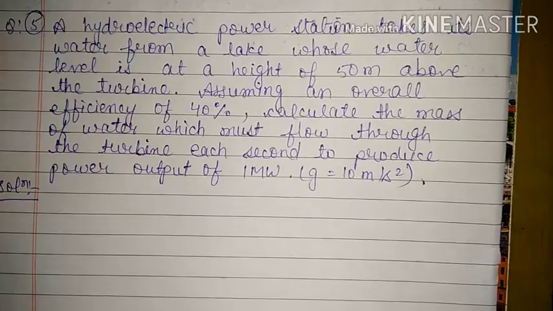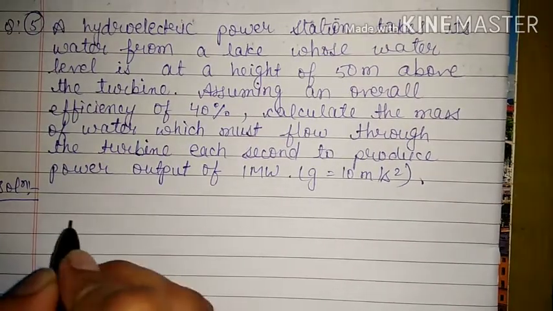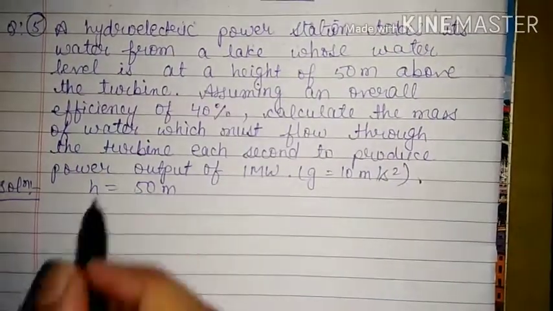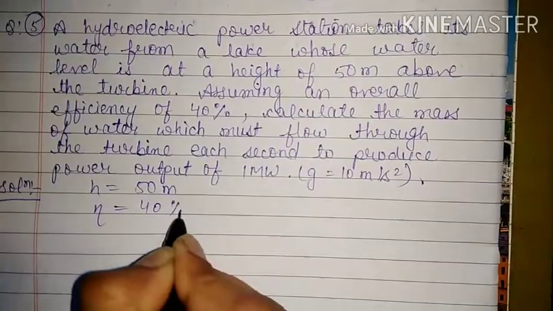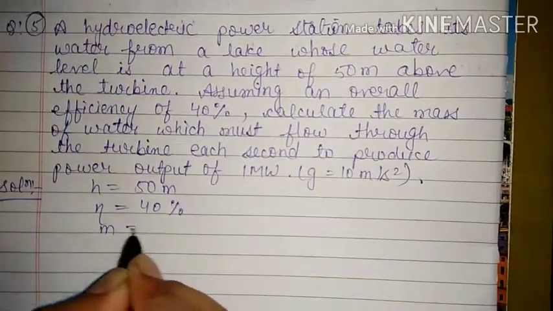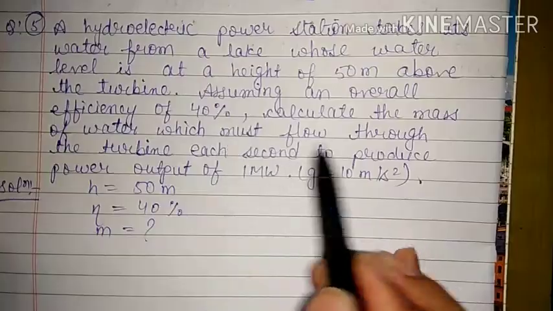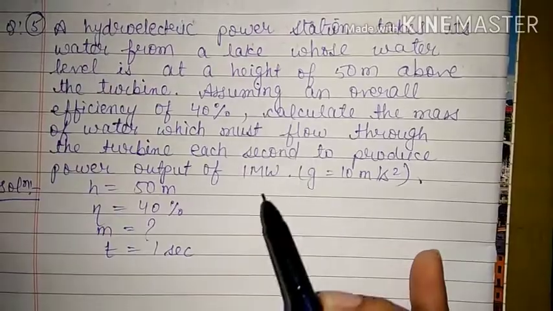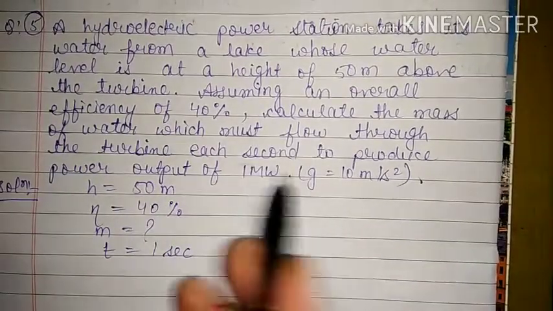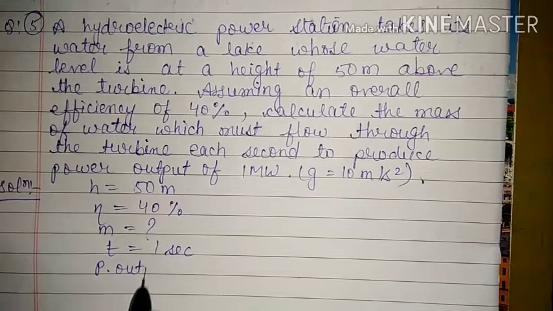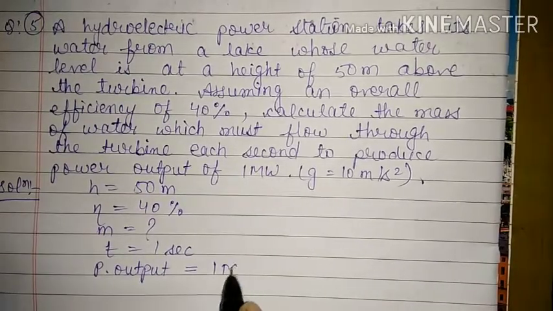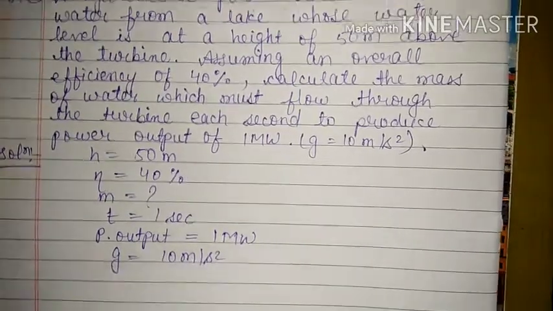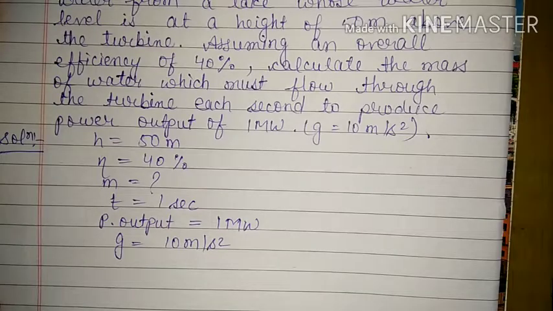So obviously, first of all, we will write down what things are given here. Height is given, that is 50 meters above the turbine. The overall efficiency is given, that is 40%. We have to calculate the mass, the mass which must flow through the turbine each second. Time is equal to 1 second. Power output is equal to 1 megawatt, and g is equal to 10 meter per second square. So these are the things given in the question, and we have to calculate mass.